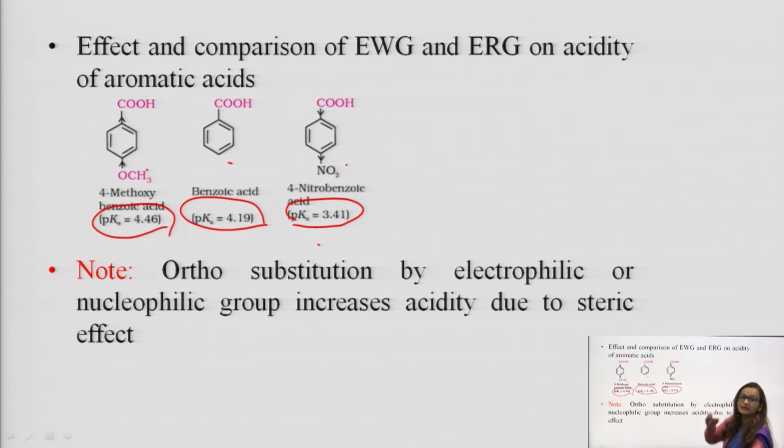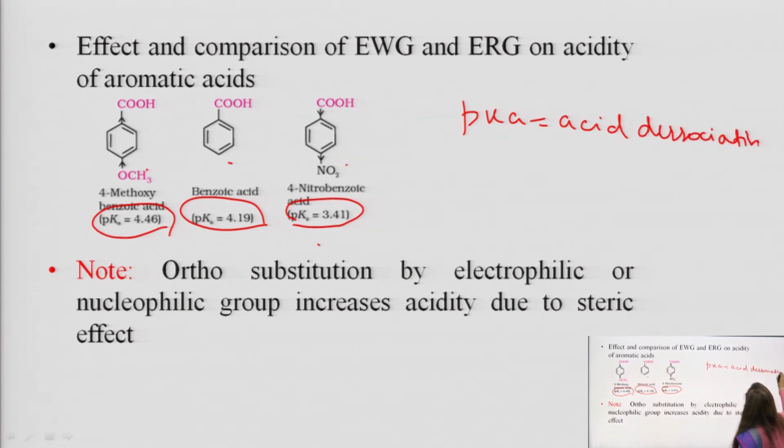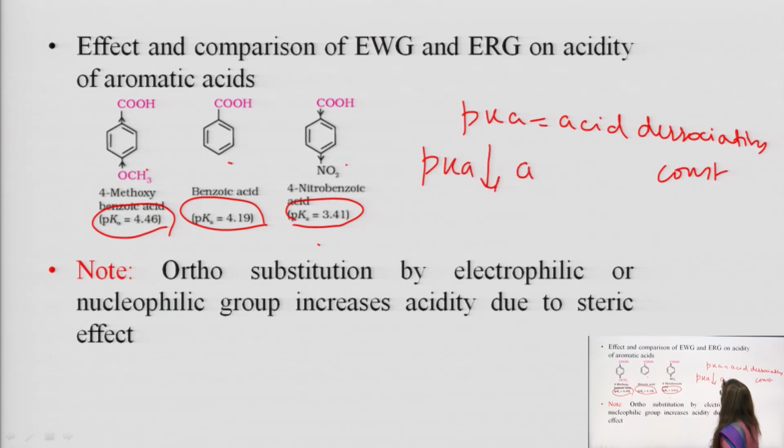What is the meaning of pKa? pKa is the acid dissociation constant, right. If pKa is less, then acidity will be more. They are opposite to each other. If pKa is less, acidity will be more.